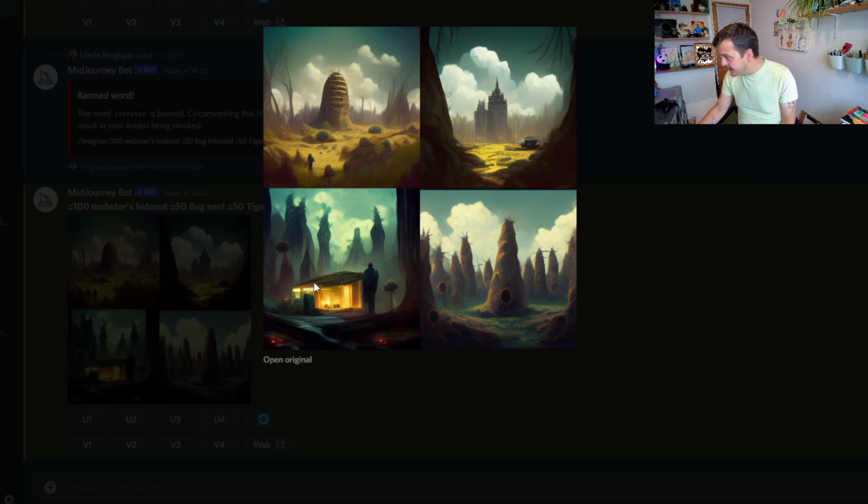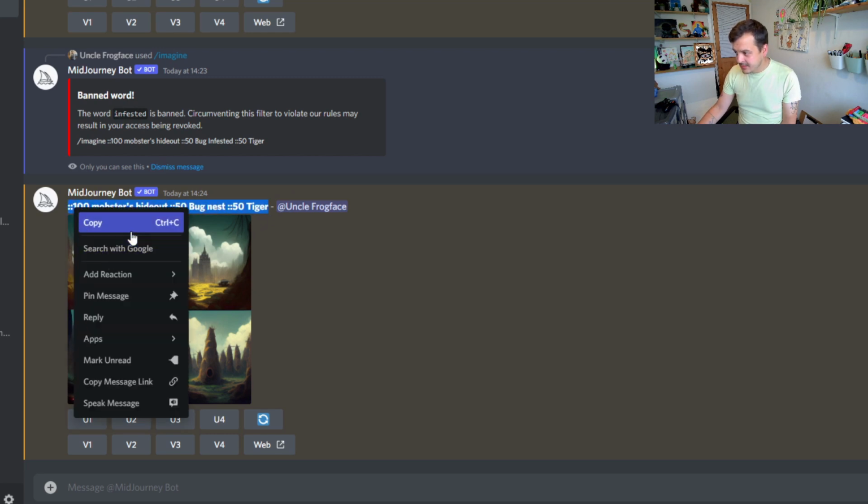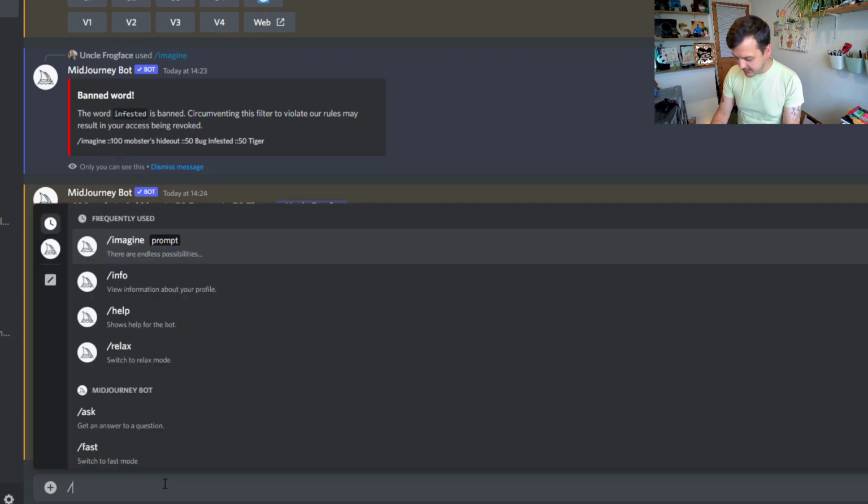This third one, rather, is quite interesting. We've definitely got the nests. There's that little mobster's car in there. And it's an exterior shot, which is interesting. So, in fact, I'm going to try that again. I'm going to tweak a few things.